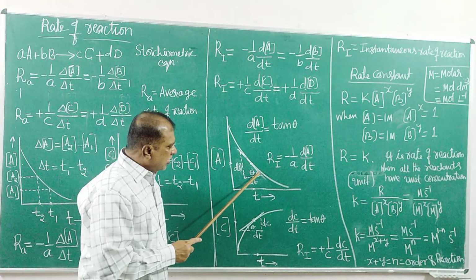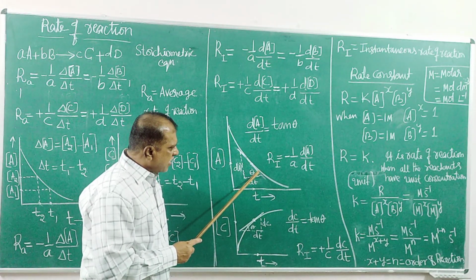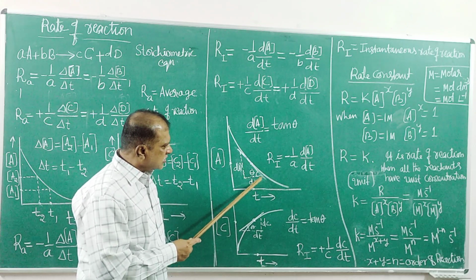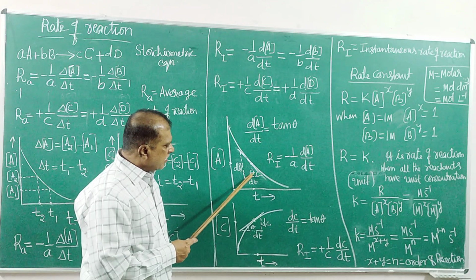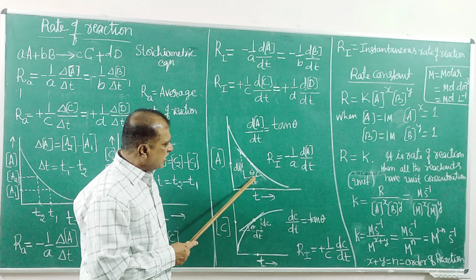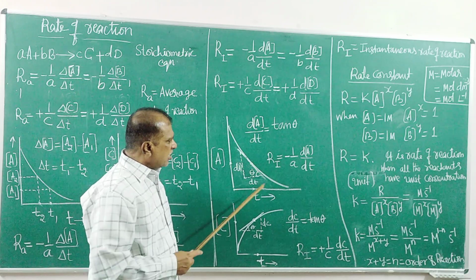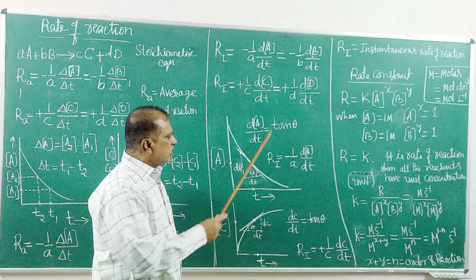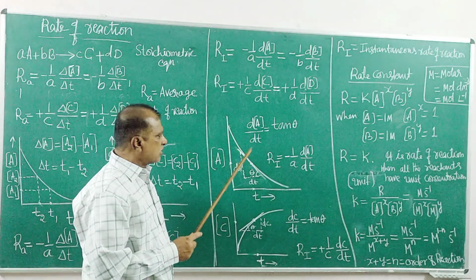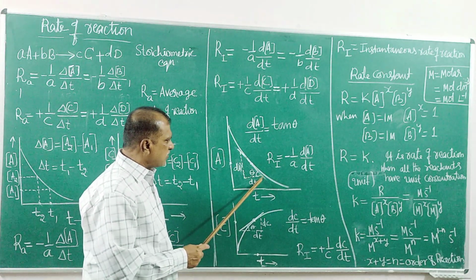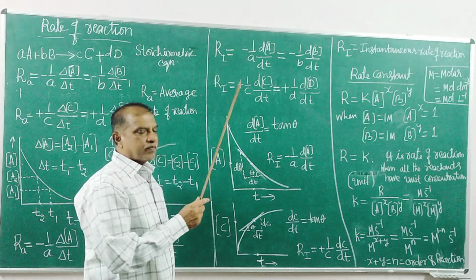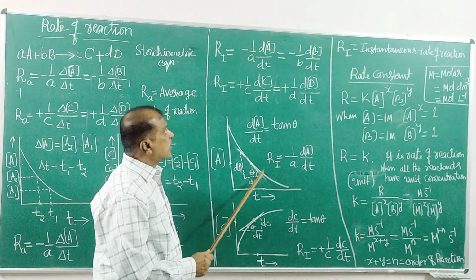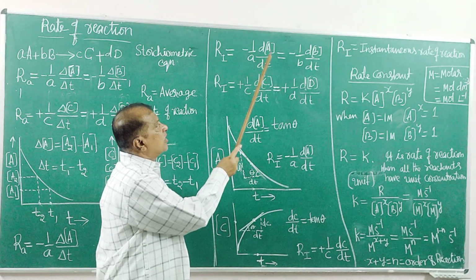Or if you are able to measure the angle between this tangent and this vertical line, that is theta. Tan theta means opposite by adjacent. Either measure theta and take tan theta, that gives the slope of this tangent, or measure this value and take the ratio. Either way gives the slope of this tangent. The slope of the tangent is called the rate of change of A with time.